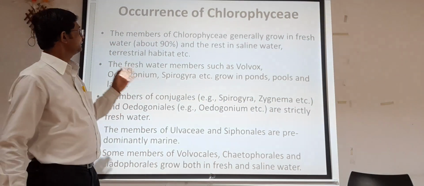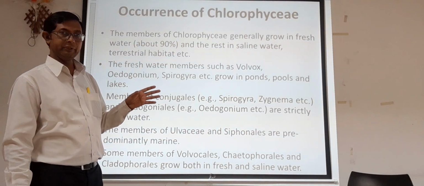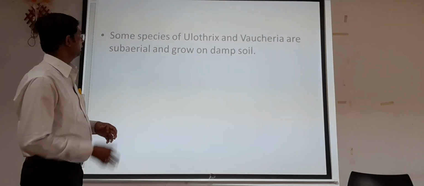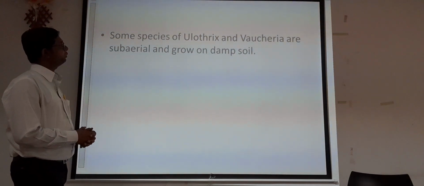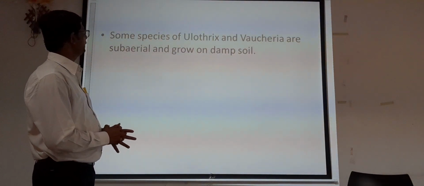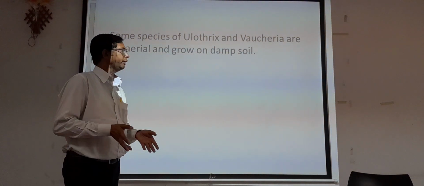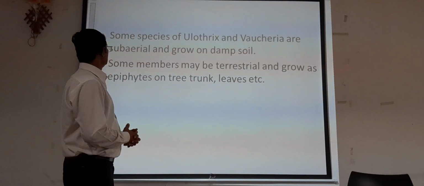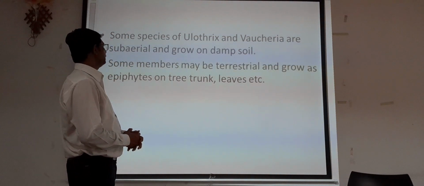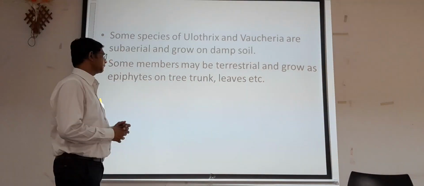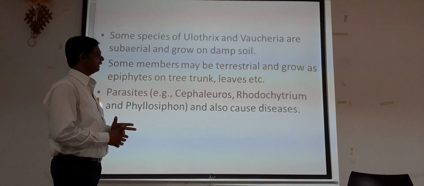Along with that, we can say that this Chlorophyceae grows in different habitats. Some species of Oedogonium and Vaucheria are subaerial and grow on damp soil. So we can say they are not only aquatic but also terrestrial. Some members may be terrestrial and grow as epiphytes on tree trunks, leaves, etc. So they also act as terrestrial.